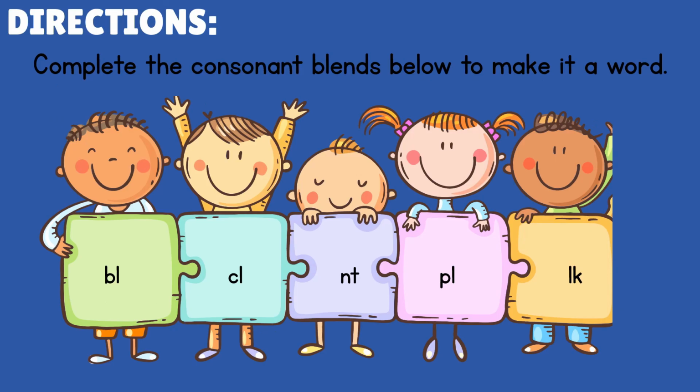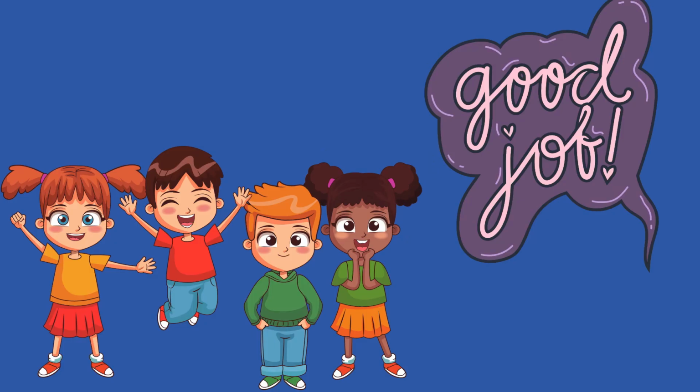For your next activity, you will complete the consonant blends below to make a word. These are the consonant blends: gl, gl, nt, gl, uk, uk. Do you understand, kids? Very good, children. You can now write and identify consonant blends.